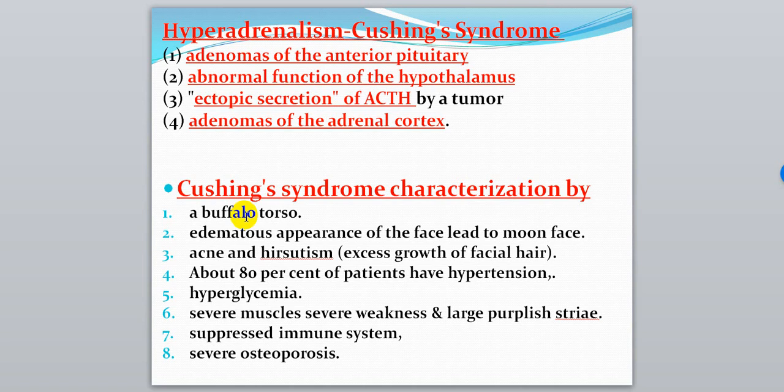If the patient continues with this drug for a long period, a side effect of this drug, cortisol, is the occurrence of Cushing syndrome.